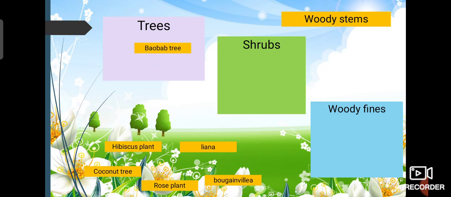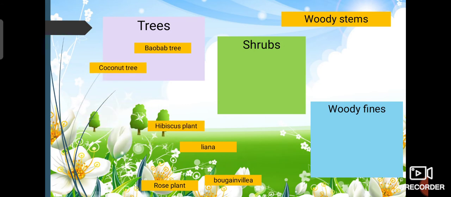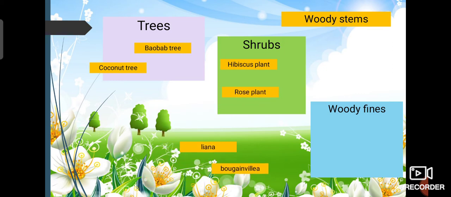So the baobab tree is an example of a tree, and also the coconut tree. It has a long trunk. And the shrub examples are hibiscus plants, rose plants, and bougainvillea. They are classified as shrubs. So it has a woody stem, but the length is less than 6 meters. And the woody vine example is liana.